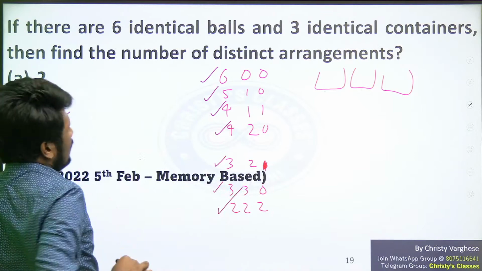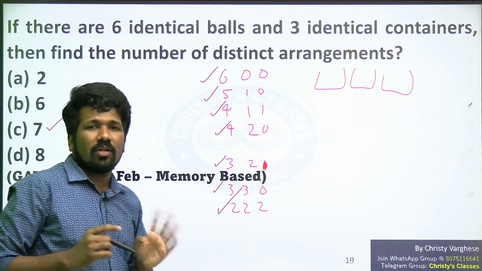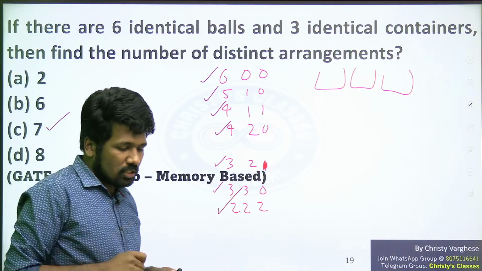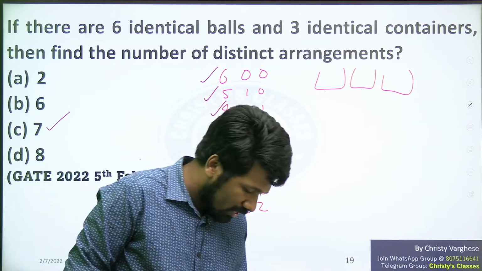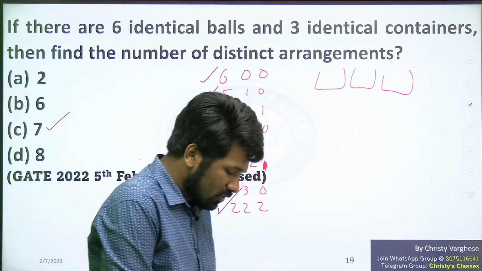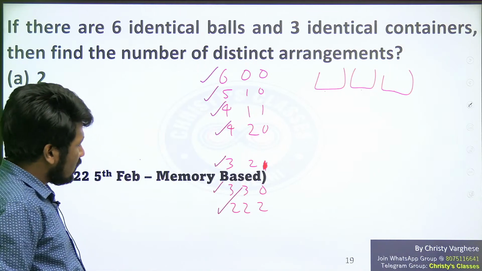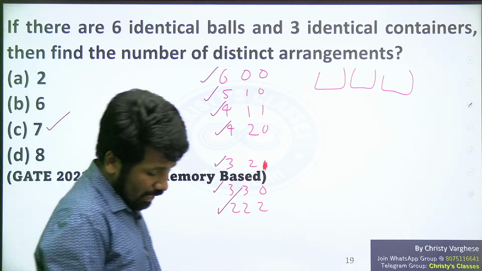There is a mathematical way to do this that I will teach you in an upcoming class. I need to teach you this in detail. That time I will explain. Yeah, 311 is not possible. Thank you all. So these are the 7 possibilities. So 7 should be the answer.